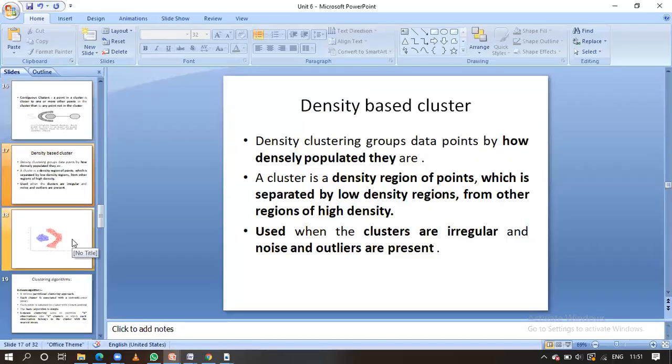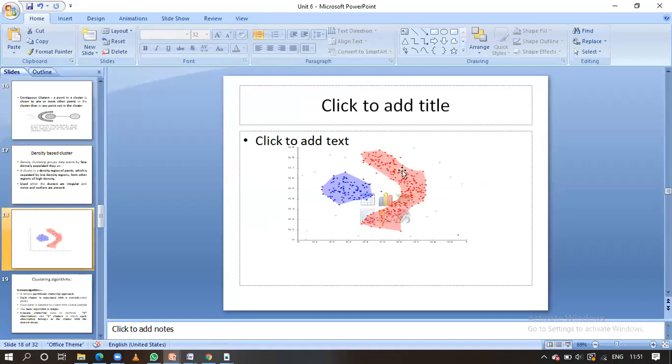Okay, guys, this is the diagram related to density based clusters. If you observe the red color dots, all these data objects are dense in real. We form a density based cluster by combining all the dense areas, guys. Here also we have combined all the dense areas to form density based clusters. But here we have these points, which we call outliers or errors. Even if the data objects contain different outliers or errors, the density based cluster is able to form the cluster. This is the example, guys.